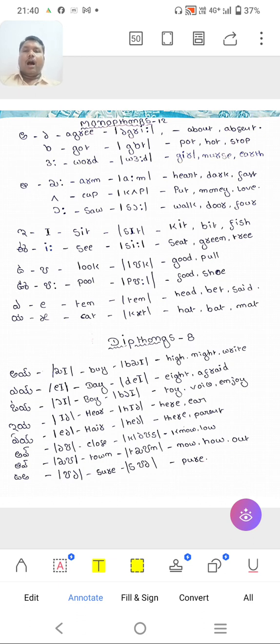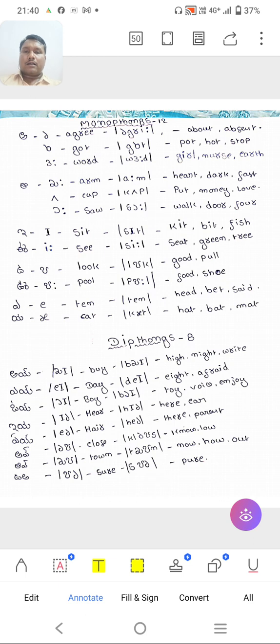Only then can you get practice in this phonetics. That means, we have to speak giving a long sound. See, this is word, this is arm. Here r is silent, so for that the phonetic transcription is like that. And you have to see the phonetic transcription of these words, and then only you can get practice.